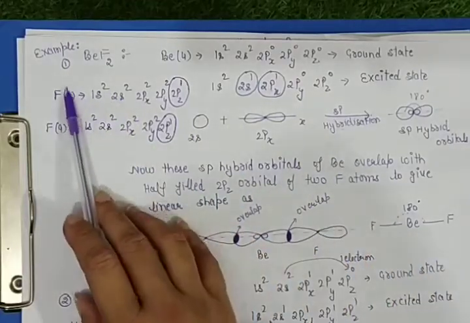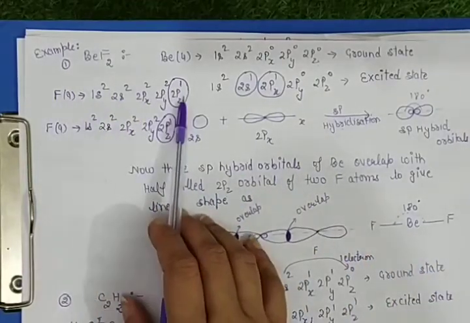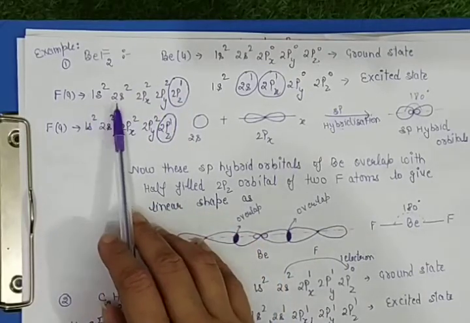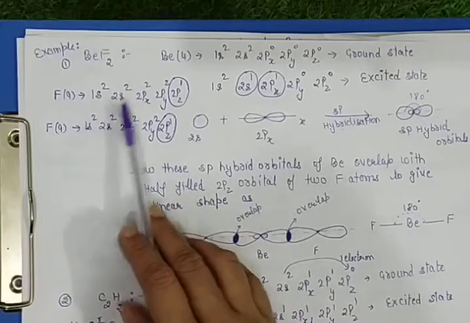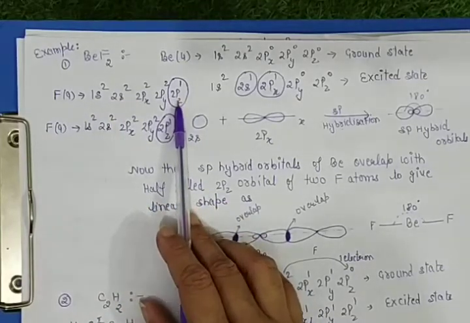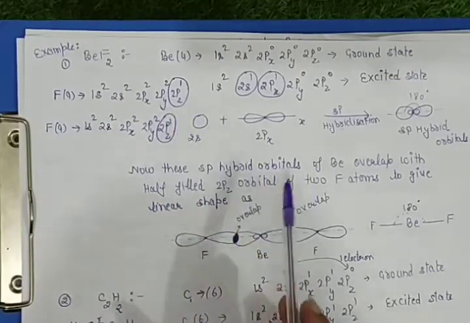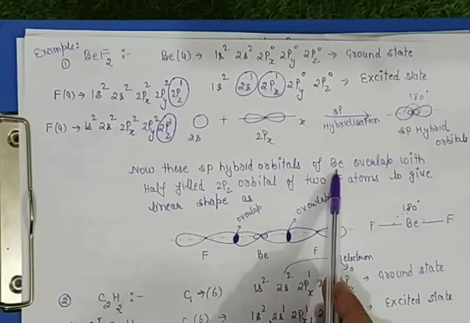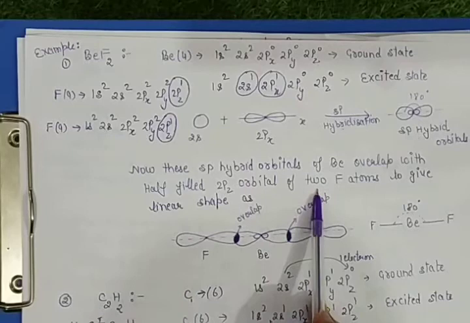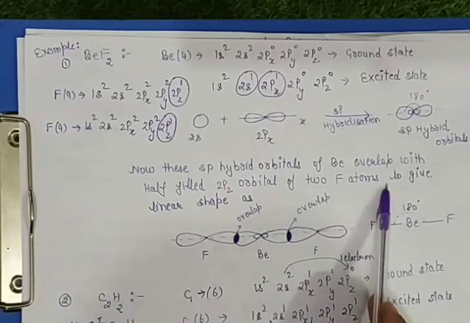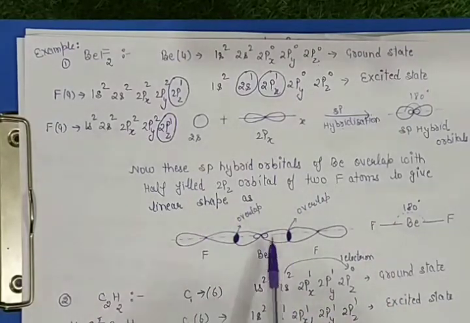Now these sp hybrid orbitals of beryllium overlap with the half-filled 2pz orbital of 2 fluorine atoms. Here is the fluorine. If we write its electronic configuration, it is 1s2, 2s2, 2px2, 2py2, 2pz1. So fluorine has 1 electron in 2pz. So the sp hybrid orbitals of beryllium overlap with the half-filled 2pz orbitals of 2 fluorine atoms to give linear shape like this.